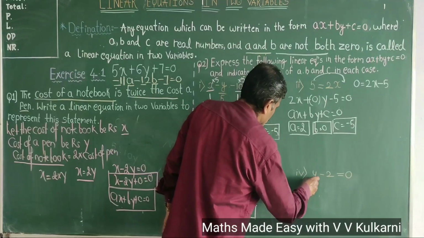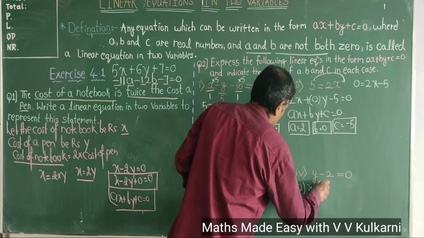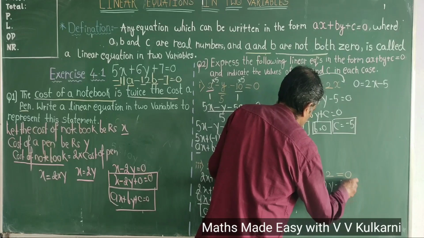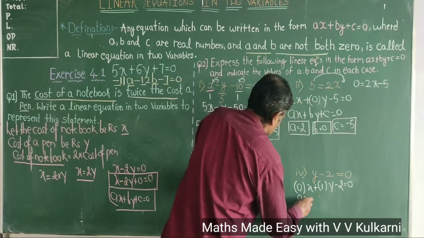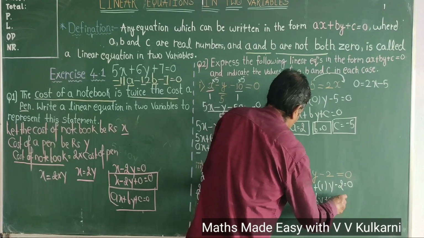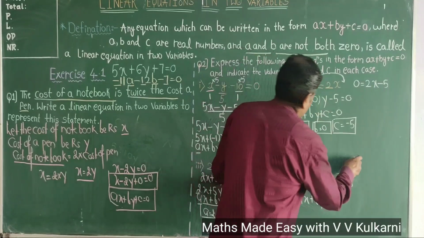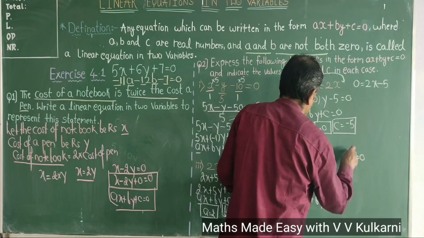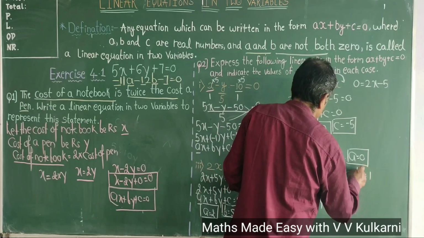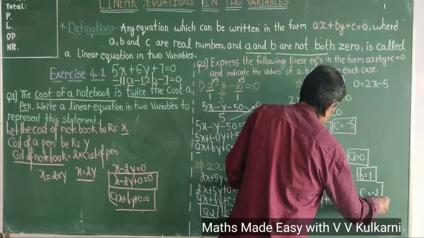How to solve this question? Sir, x is not there. So 0x plus 1 into y minus 2 equal to 0. This can be written as ax plus by plus c equal to 0. And I need not tell you, actually here a is equal to 0, b is equal to 1 and c is equal to minus 2.